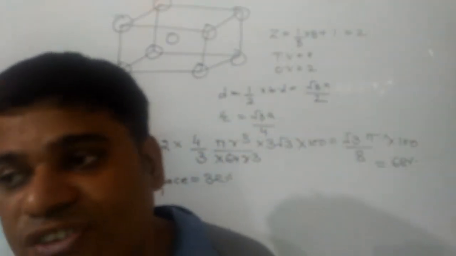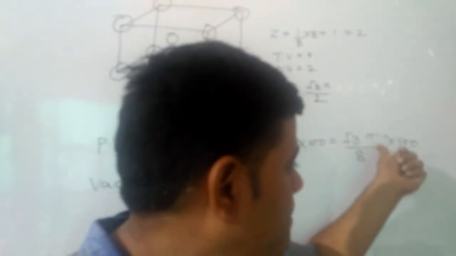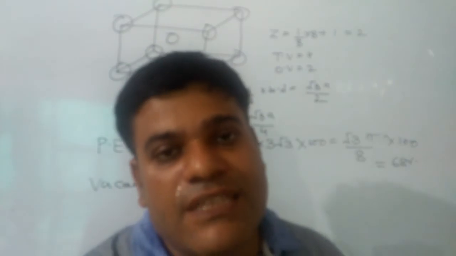Now a question might come in the exam, what is the packing efficiency of diamond? For that, the formula will be root 3 pi by 16, so that will be 34%.